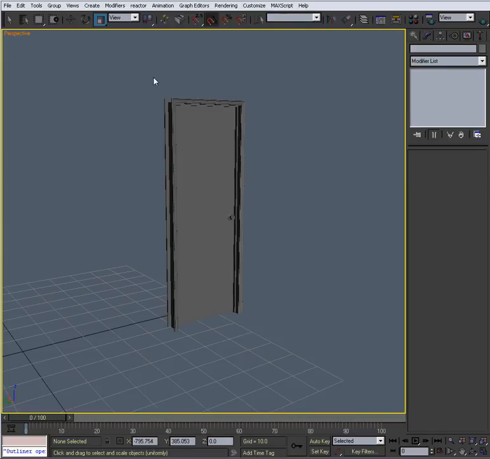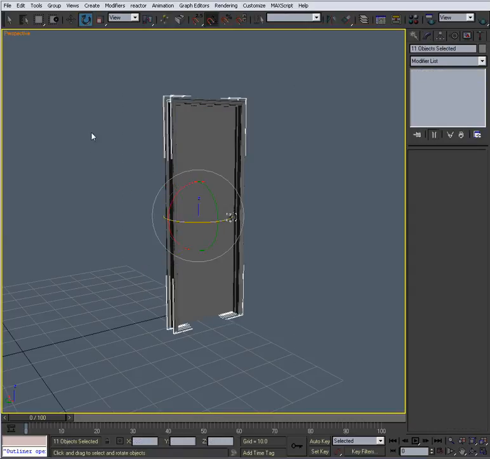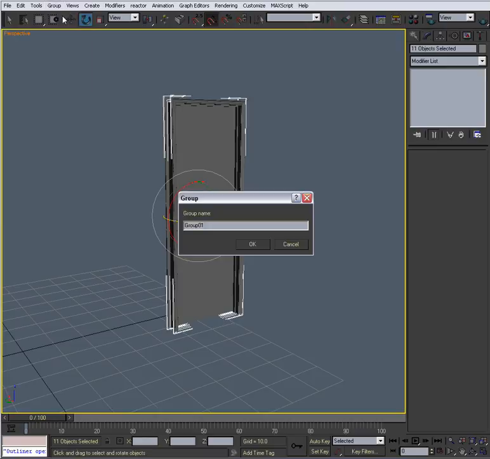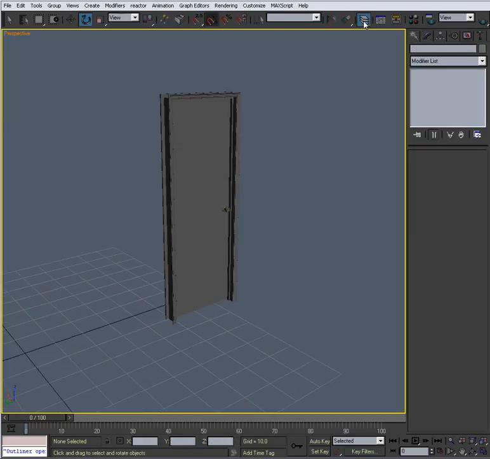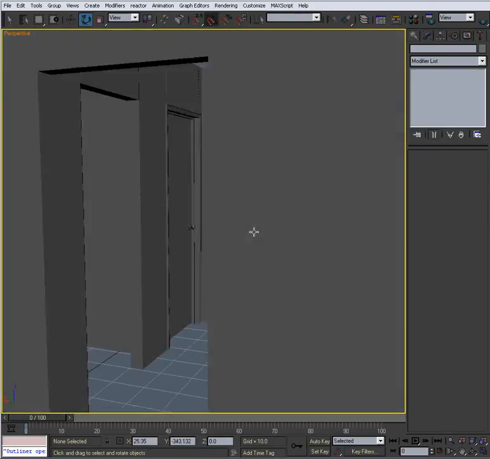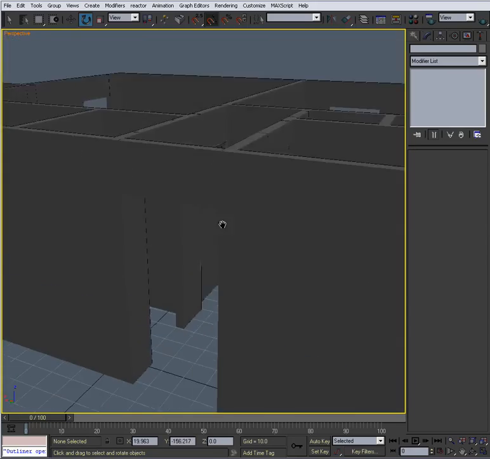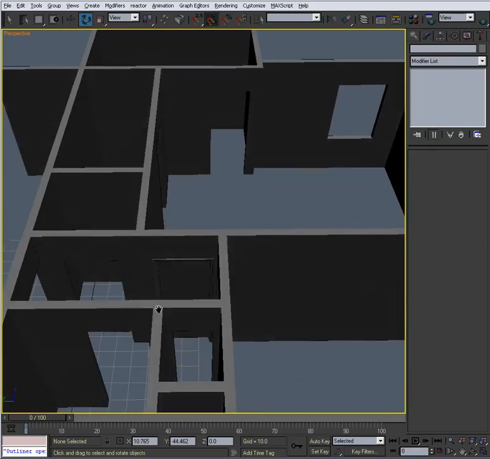What I want to do now is make sure that everything's working properly. Okay. I want to select it all, go up to group and group it. Call it D_group_01. Okay, just like that. And we are going to unhide our walls. Just like that. Good to go. Now what we need to do is start putting the doors in. So let's do that. Sounds good to me.